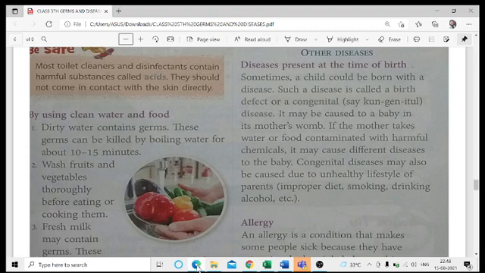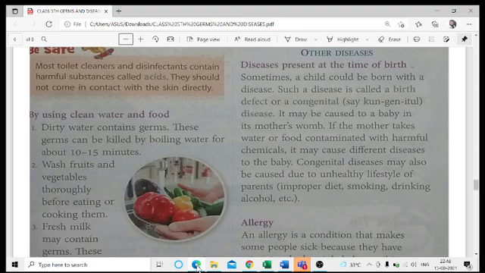But actually, there are some kinds of diseases which are present from birth only. That is, when you are inside your mother's womb, from there only the diseases are present in your body, and they are known as birth defects or congenital diseases. Congenital diseases, remember, are the diseases which a child carries from birth, from the mother's womb. If the mother takes water or food contaminated with harmful chemicals, it may cause different diseases to the baby.